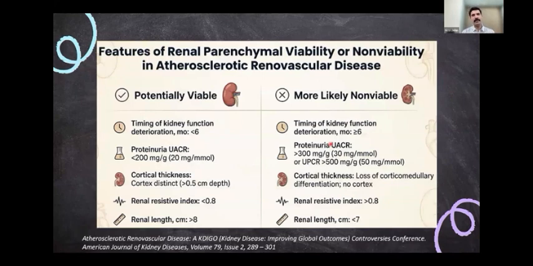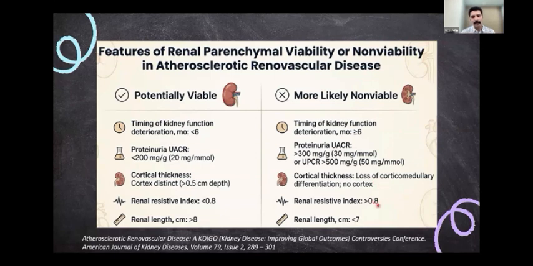So before going ahead with a procedure, you always have to look at the viability or non-viability of the kidney because of the atherosclerotic renal vascular disease. When the duration is more than 6 months, we usually say it is unlikely that the kidney is viable. If it is less than 6 months, that is the better scenario. If the proteinuria is more than 500 milligrams, kidney injury has likely already happened and the chance of recovery might be on the lower side. And then you should look at the cortical thickness and the corticomedullary differentiation. If it is lost and the cortex is very thinned out, then the chances of recovery are very low.